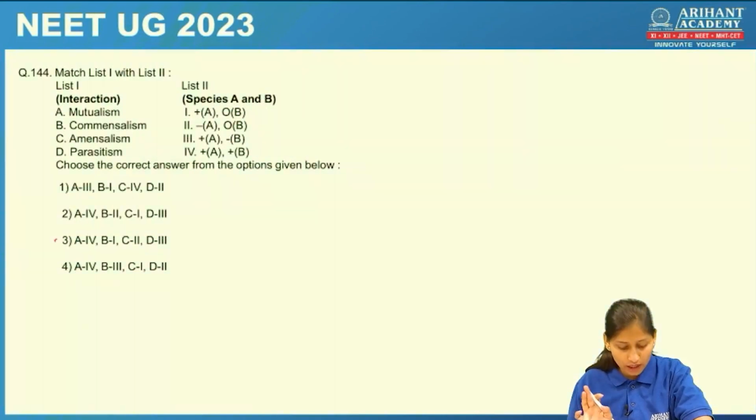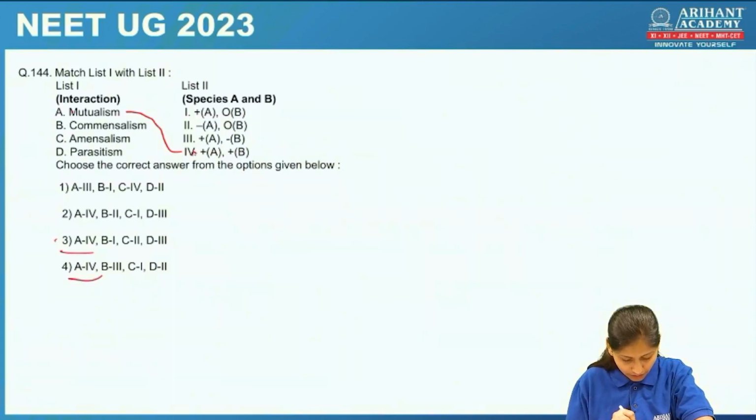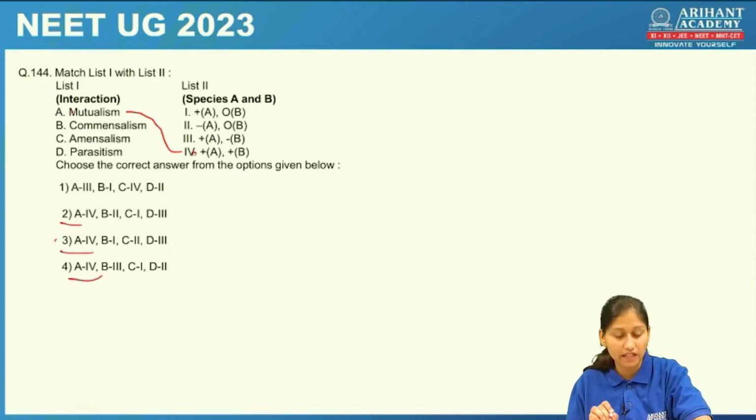Okay. Match the following again. Mutualism. It is the symbiotic association between both, where both the individuals or both the parties are benefited. So here mutualism would be this fourth one. So let's check A4. A4, A4, A4. All the three options have A4.